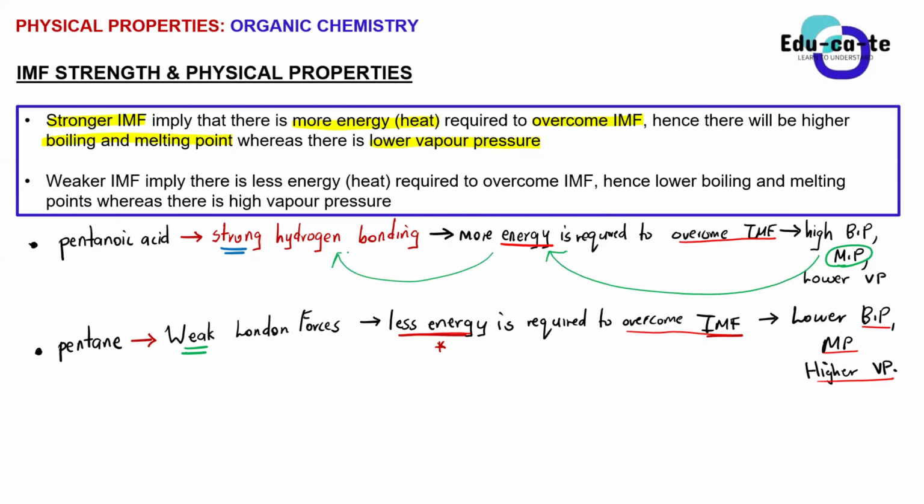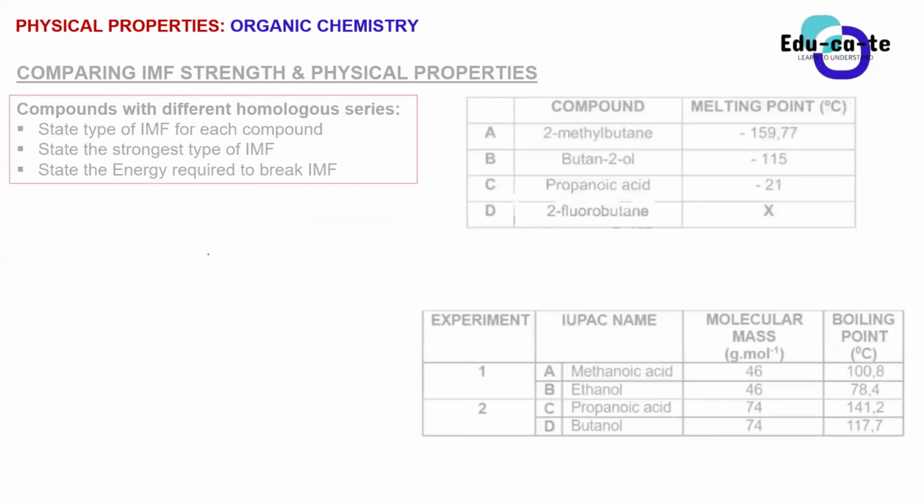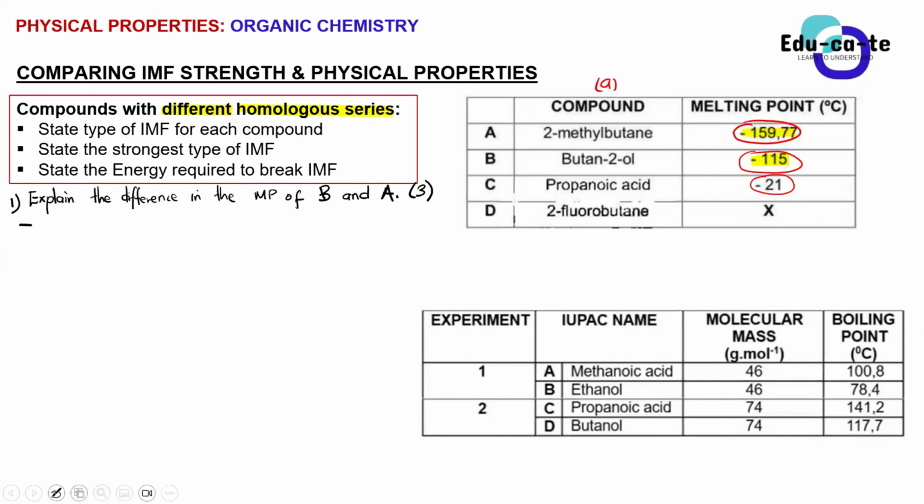So when you answer it, you must start by telling us the type of intermolecular forces that we have. The first point you state, because these are two different homologous series, guys: compound B is an alcohol, compound A is a what? An alkane. You first need to state the type of intermolecular forces for each and every organic compound here. Since you are comparing B and A, here B, you can say butan-2-ol.